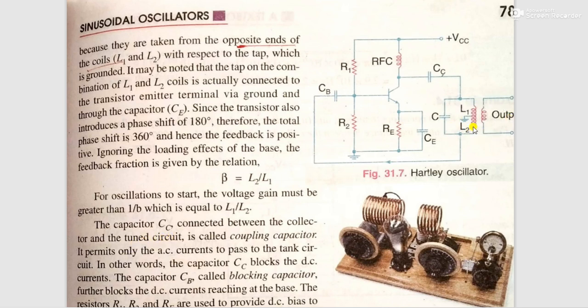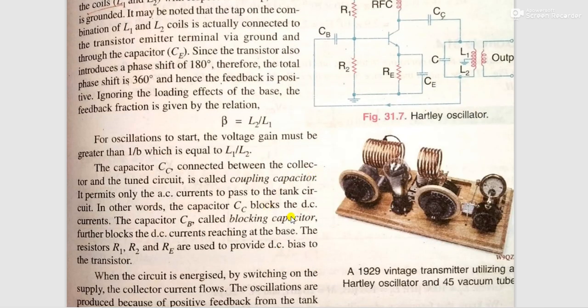The capacitor CC, the coupling capacitor, is connected between the collector and the tuned circuit, or tank circuit. It permits only the AC current to pass to the tank circuit. In other words, the capacitor CC blocks DC current. The capacitor CB is called the blocking capacitor. It blocks DC current, therefore DC current does not reach the base.